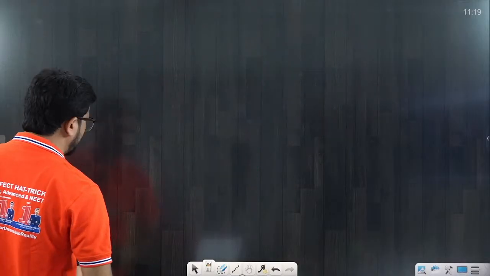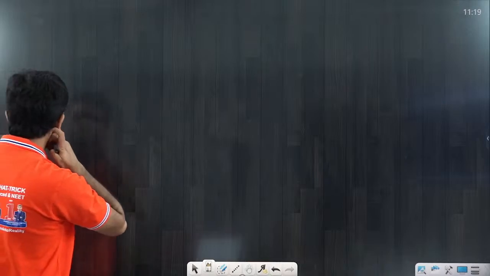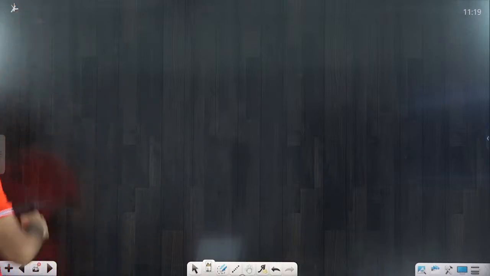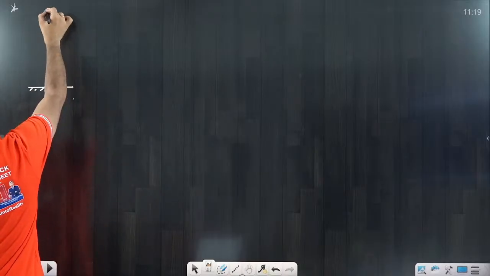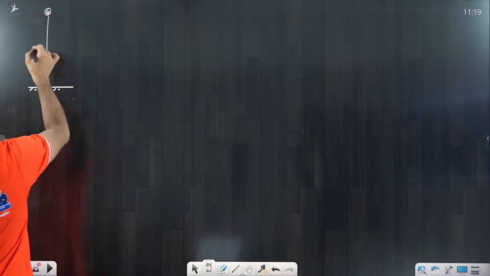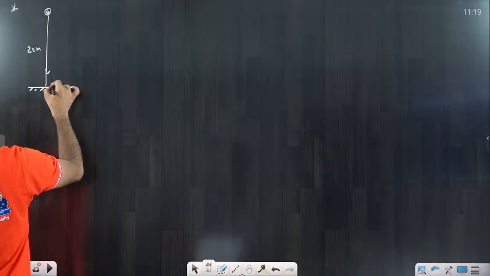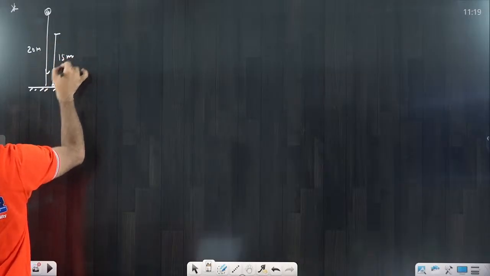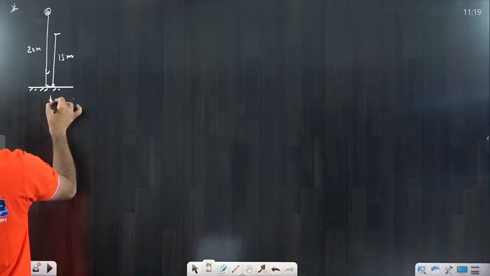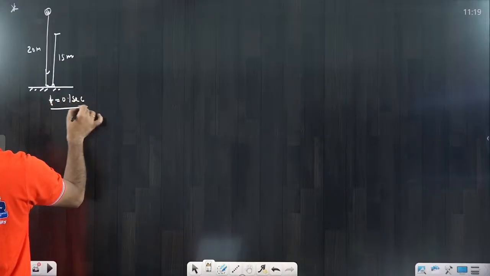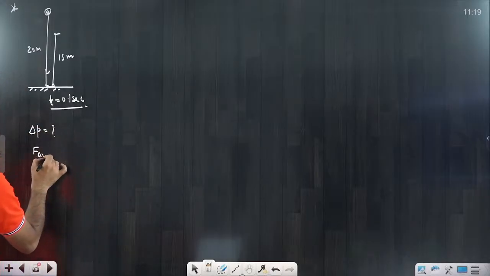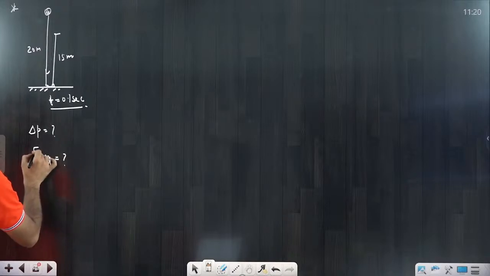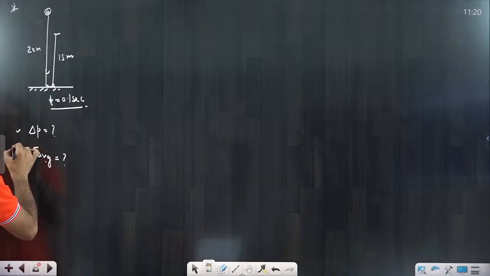Next thing I am discussing is the change in momentum problem. Change in momentum type problem is a very basic question. Suppose there is one ball and it is coming from a height, suppose 20 meter. After striking, it reaches a height of only 15 meter, and the contact time is equal to 0.1 second. So the first question is, what is the change in momentum? And the second question is, what is the average force acting on the ball? That we have to calculate. So how can we put it?